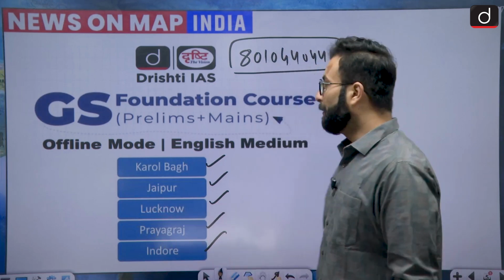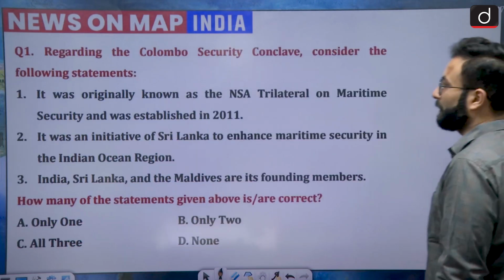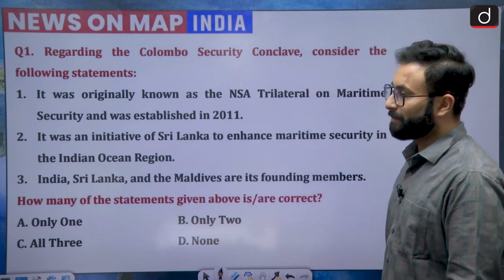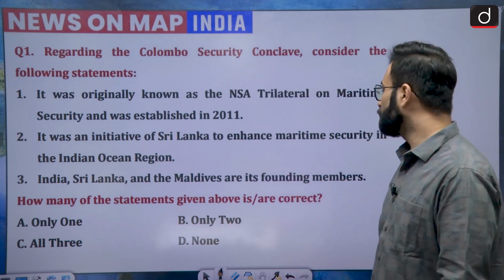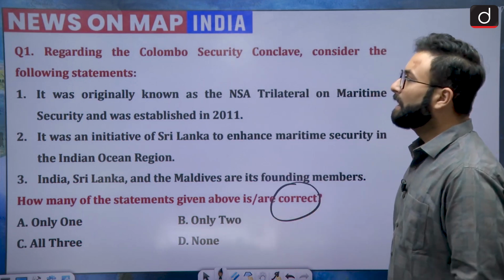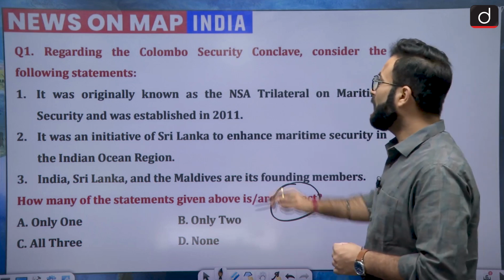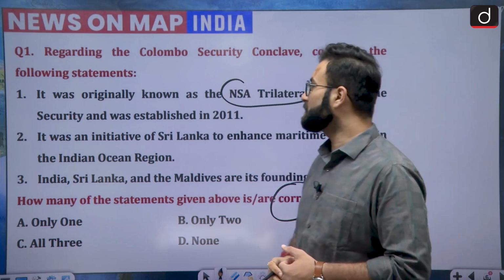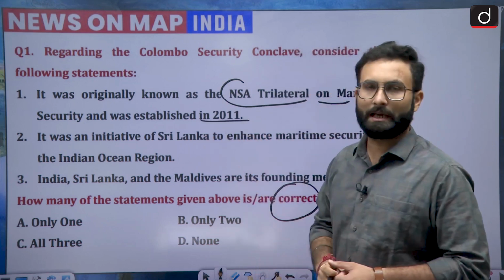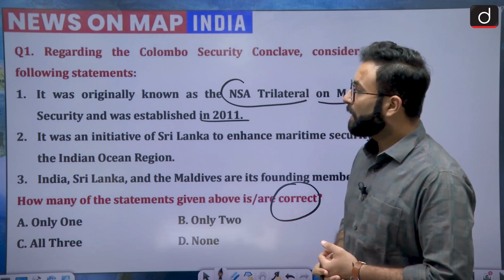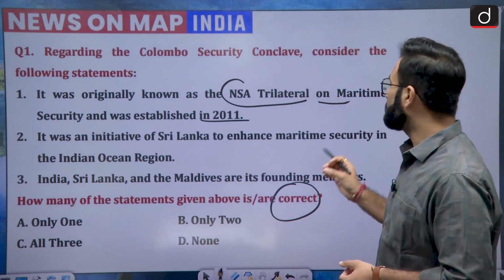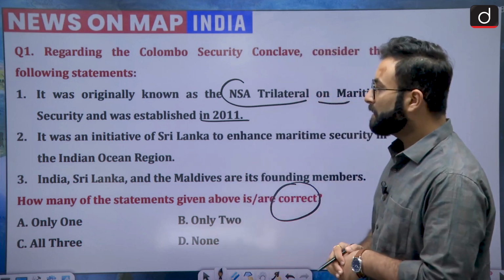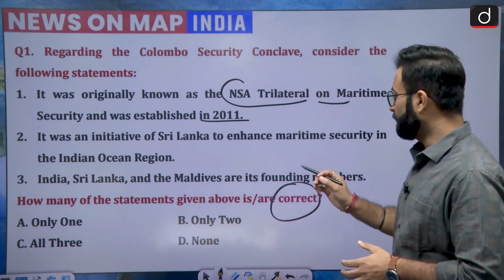Moving on, we will be starting with question number 1. Regarding the Colombo Security Conclave, consider the following statements. There are 3 statements given. You have to choose the correct one. First, it was originally known as the NSA Trilateral on Maritime Security and was established in 2011. Statement 2, it was an initiative of Sri Lanka to enhance maritime security in the Indian Ocean region. Then third, India, Sri Lanka and the Maldives are its founding members.